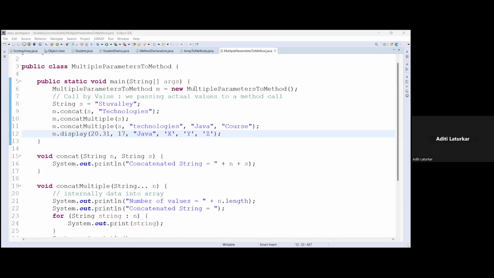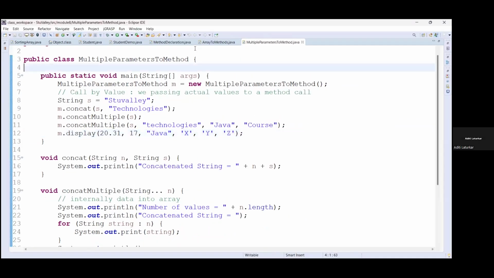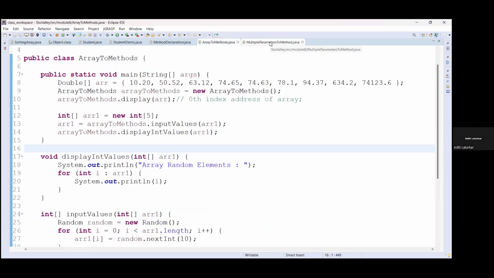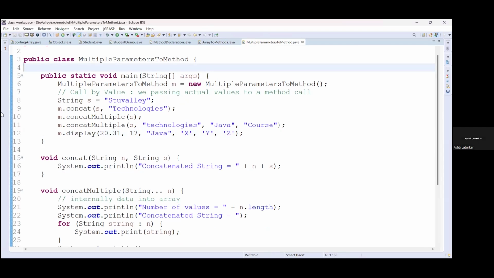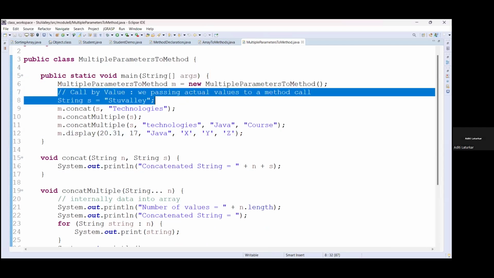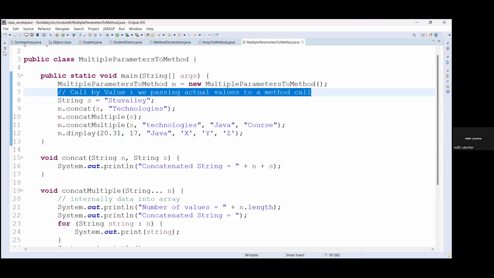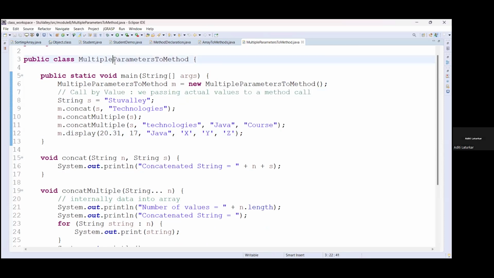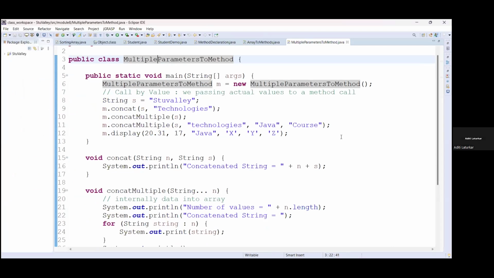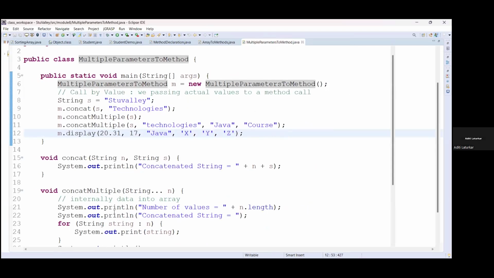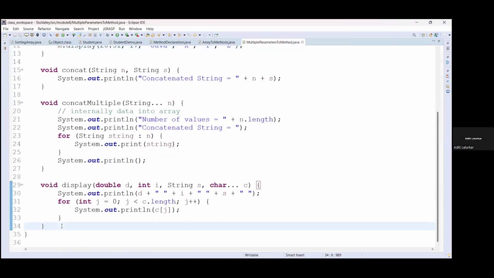In the last session, we have seen how to pass arrays to the methods, how to pass multiple parameters to a method. All these are known as call by value. Now, today we will be seeing the call by reference. So, call by reference means what? Call by reference is basically in C, C++, we were using pointers, right?